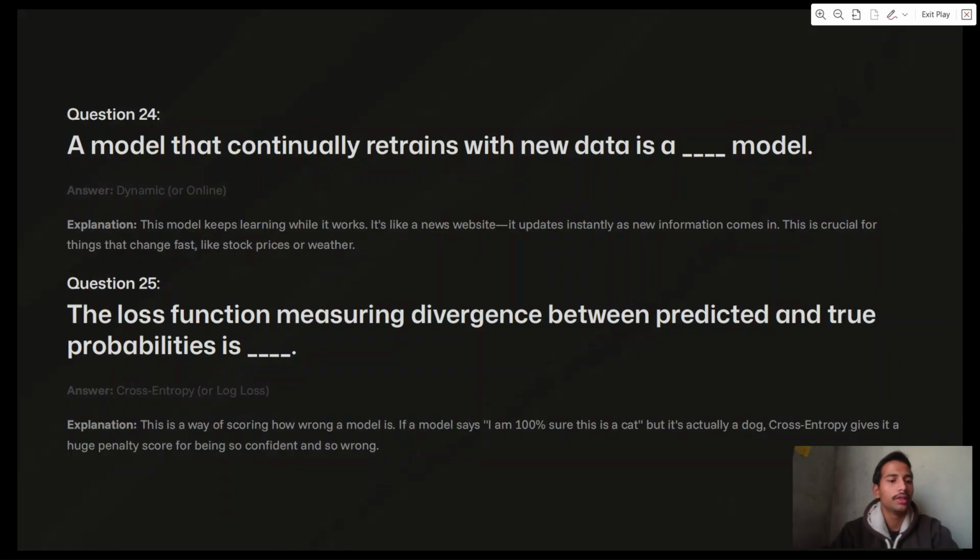Next question: the loss function measuring divergence between predicted and true probabilities is cross entropy or log loss. Explanation: this is a way of scoring how wrong a model is. If a model says I am 100% sure this is a cat but it's actually a dog, cross entropy gives it a huge penalty score for being so confident and so wrong.